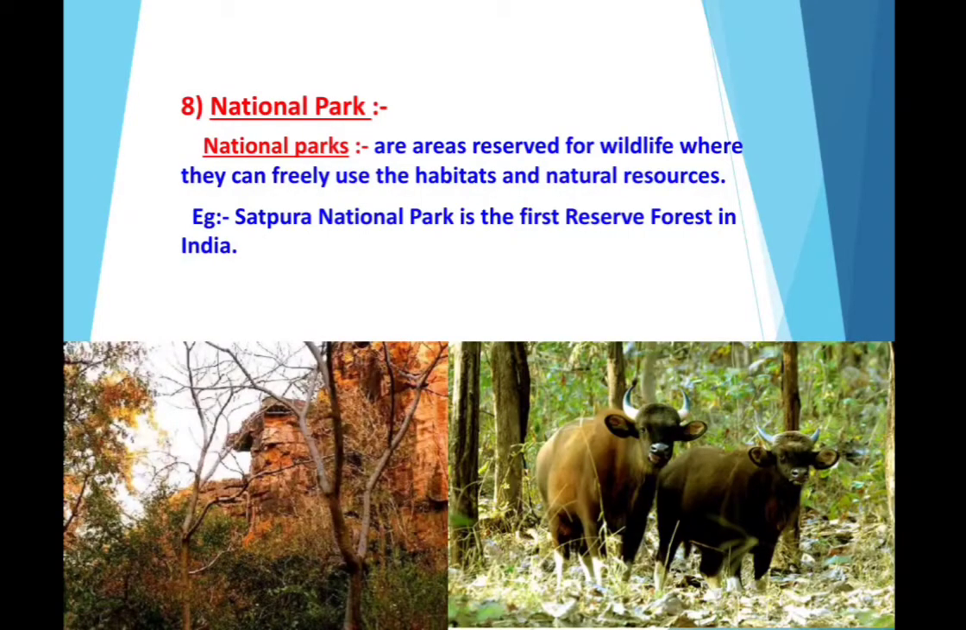National parks. National parks are areas reserved for wildlife where they can freely use the habitats and natural resources. Example, Satpura National Park, which is the first reserve forest in India.